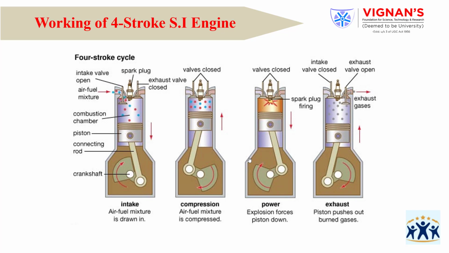Then coming to the working of the four-stroke SI engine. There are two types of engines: SI engine and CI engine. SI engine means spark ignition engine. CI engine means compression ignition engine. Spark ignition engines are mainly used in petrol engines. Compression ignition engines are used in diesel engines. Now we are discussing the four-stroke SI engine.